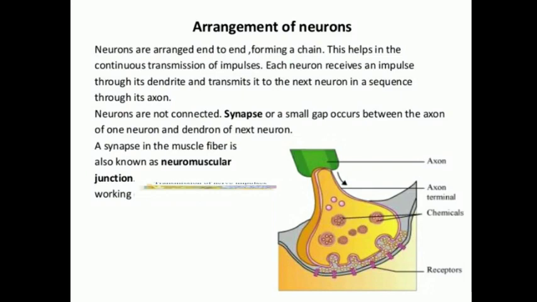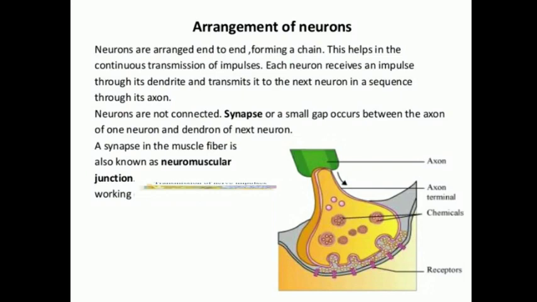Here, the neurons are arranged end to end. As I already said, it will be like a chain. This helps in the continued transmission of the impulse, right? Each neuron receives an impulse through its dendrites and transmits it to the next neuron. So imagine that the neurons are present in a sequence, in an order like a chain, but from one neuron to another neuron, how will the message be passed? Through the dendrite, right? From one end of the neuron, it will pass the message to another neuron